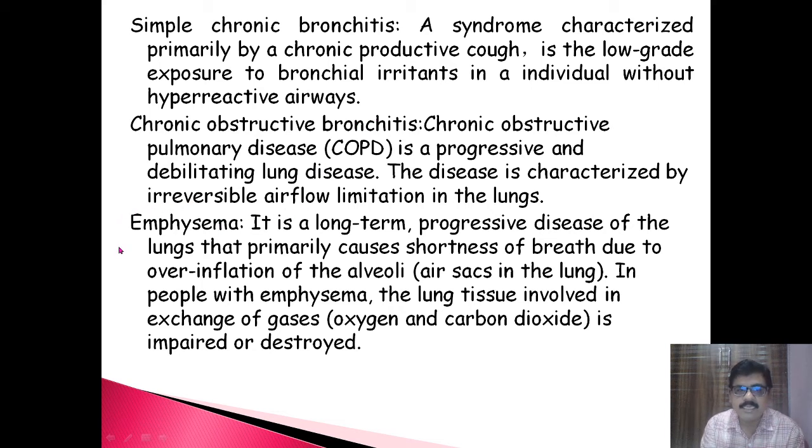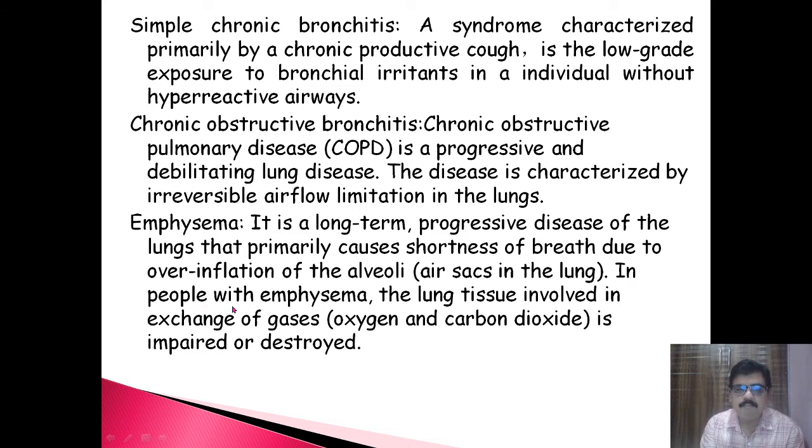Then emphysema. In emphysema, what happens? The walls of the alveoli get broken down, and so there is no exchange of gases. It is a long-term progressive disease of the lungs that primarily causes shortness of breath due to overinflation of the alveoli, that is the air sacs in the lungs, meaning the walls get damaged.